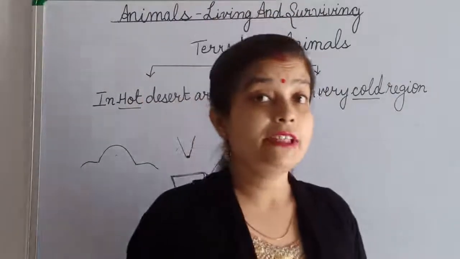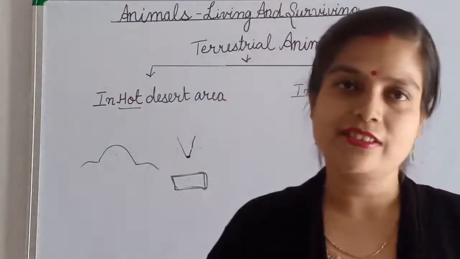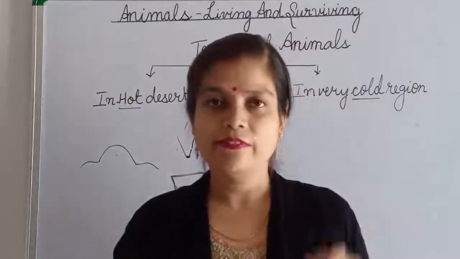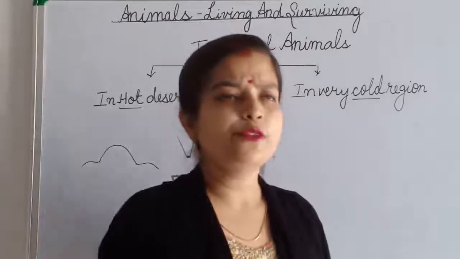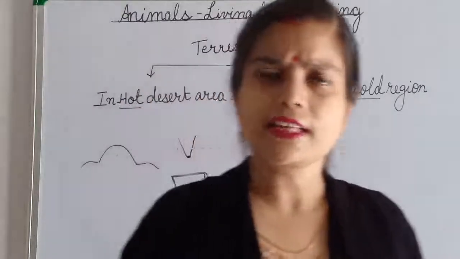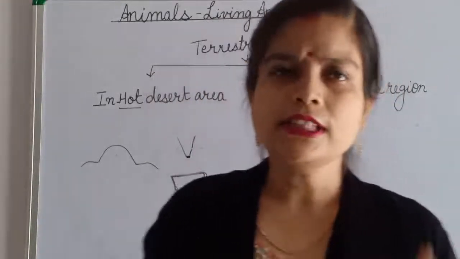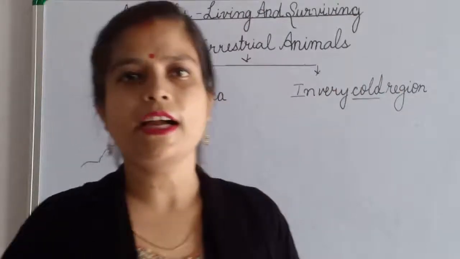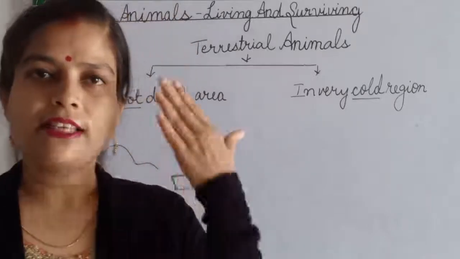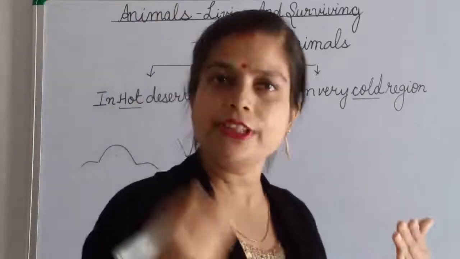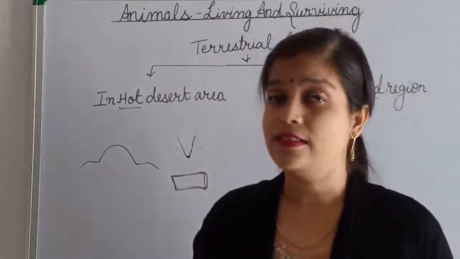Now camel also has big eyelashes. Why do they have big eyelashes? Because when we walk, we have to keep our eyes open. And in a desert area, sand blows here and there because there is sand everywhere, and wind also blows very strongly over there. So these lashes protect their eyes from dust and sand. Okay, these lashes do not allow dust and sand to enter their eyes. So they have very big eyelashes.